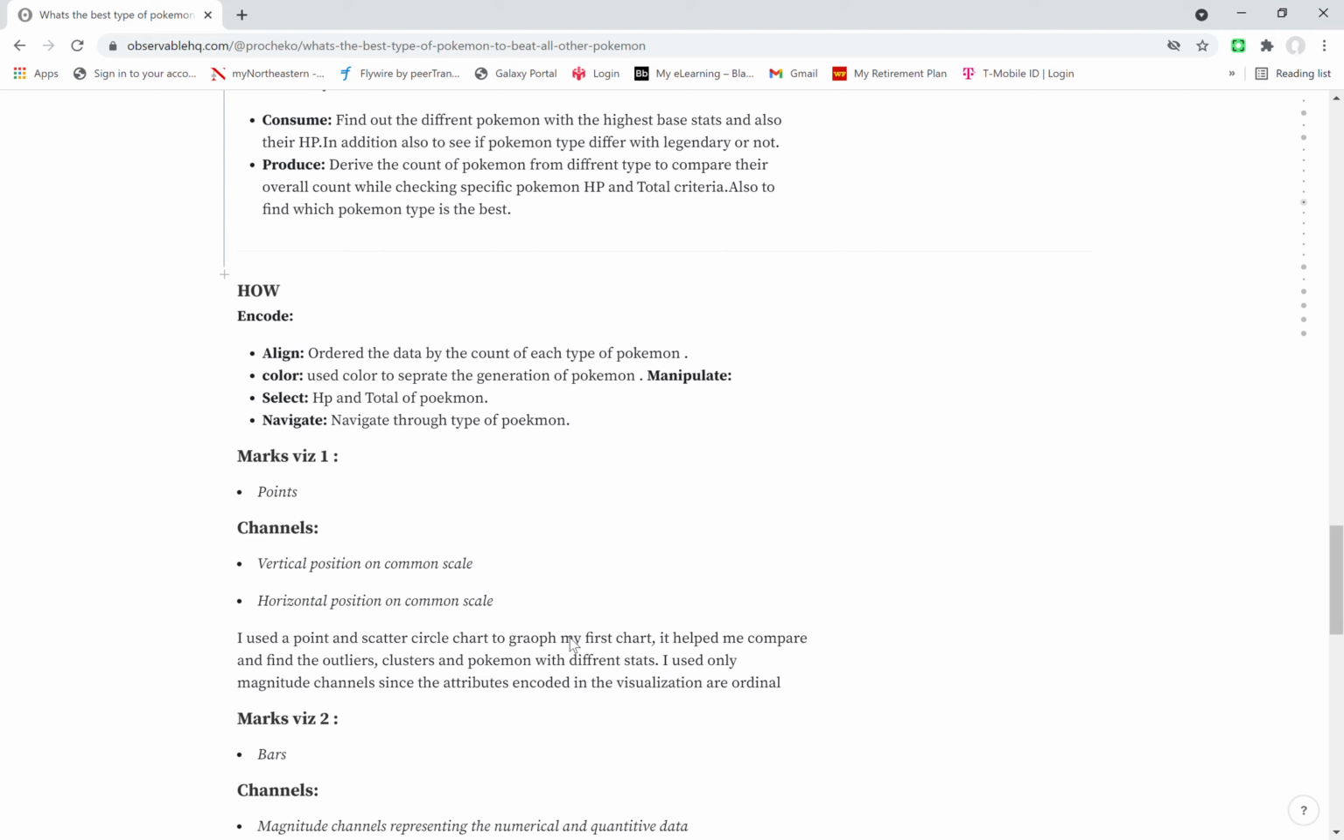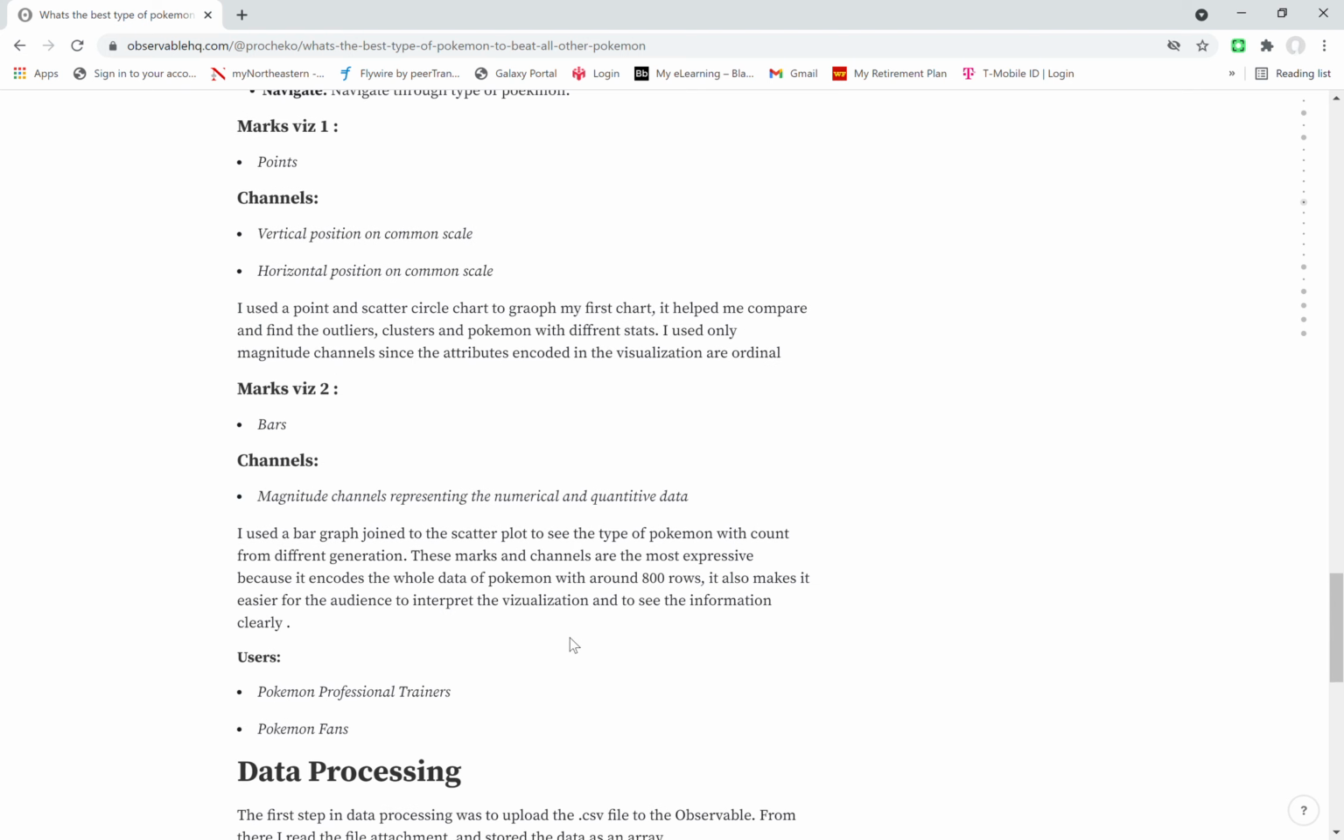I've used points as marks, and vertical and horizontal position as channels. For Viz 2, I've also used bars as marks and magnitude as the channel.